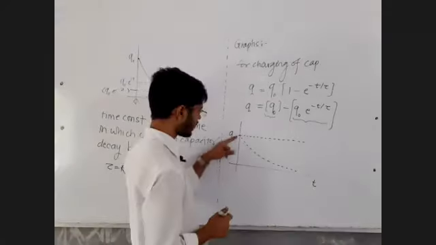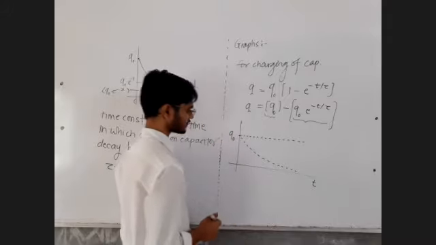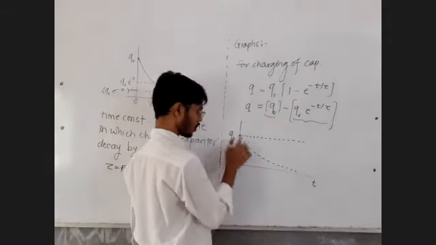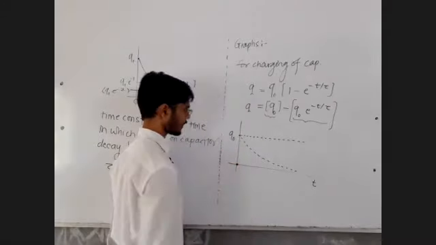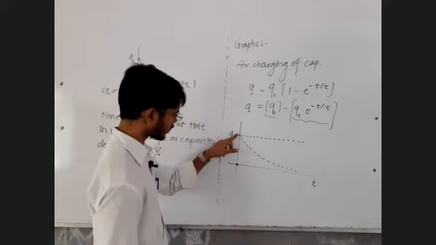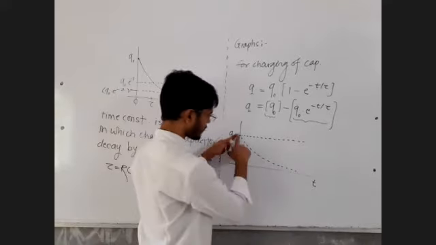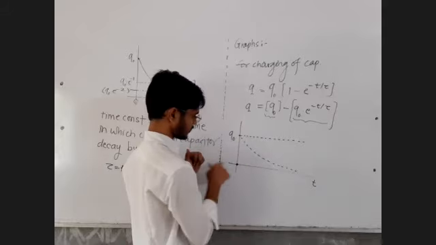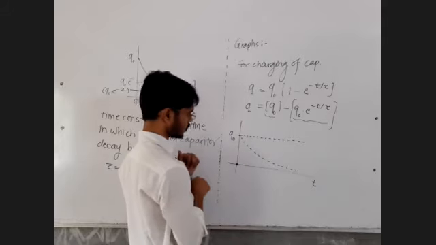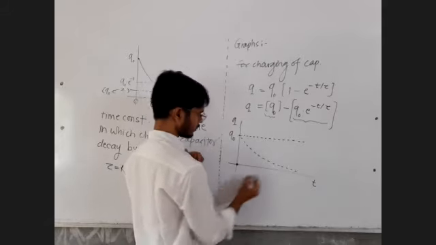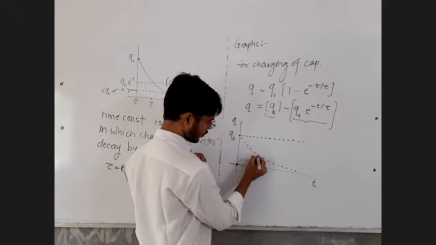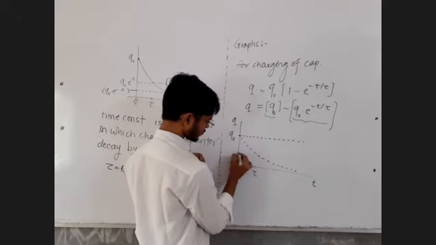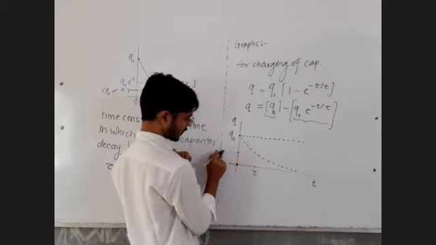Q naught minus Q naught is 0. Horizontal line minus this exponentially decaying line. In these two subtractions, at the start Q naught minus Q naught is 0. Then after time t equal to tau, I know that this value is 0.37 of Q naught.